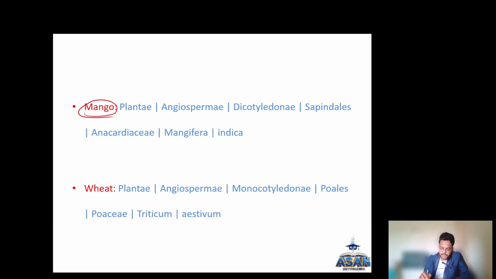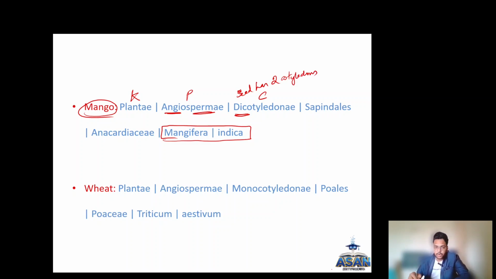So another example of plants, the Plantae kingdom. Mango, the scientific name is Mangifera indica. Okay, the kingdom is Plantae. The phylum is Angiosperma. Then the class is Dicotyledonae, that is the seed has two cotyledons. Then the order is Sapindales. Then the family is Anacardiaceae.